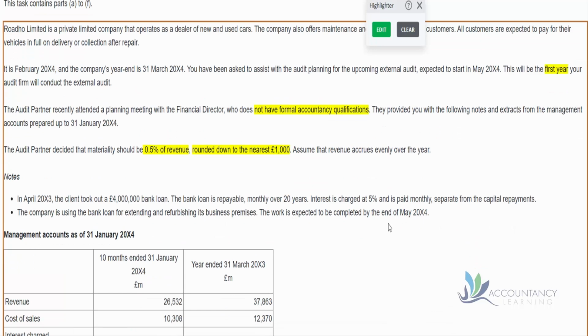So in April 20x3, so that's almost a year ago, isn't it? The client took out a £4 million bank loan. The bank loan is repayable monthly over 20 years, and interest is charged at 5% and is paid monthly. And that's separate from any capital repayments they're making. So remember they're repaying that over 20 years as well. The company is using the bank loan for extending and refurbishing its business premises. The work is expected to be completed by the end of May 20x4. So that's the period that we're going to be doing the audit, isn't it?